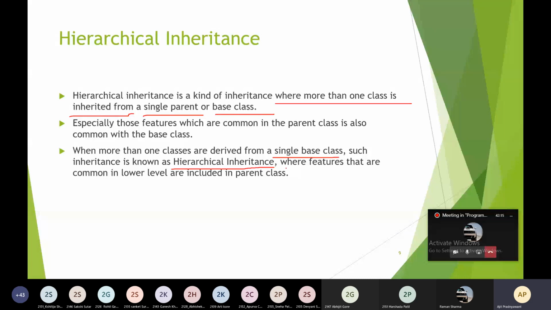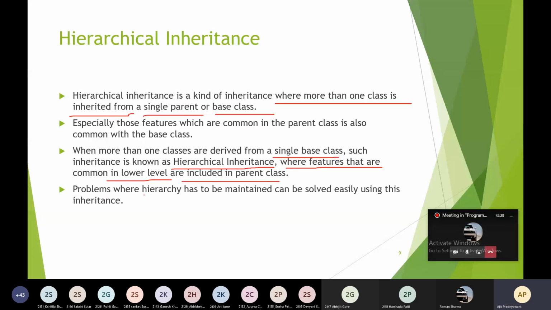Where features that are common at a lower level are included in the parent class. Problems where hierarchy has to be maintained can be solved easily using this type of inheritance. In some problem statements, you need to maintain the hierarchy of the classes. You can resolve this by using this type of inheritance.